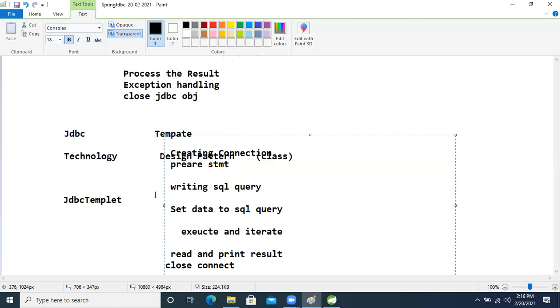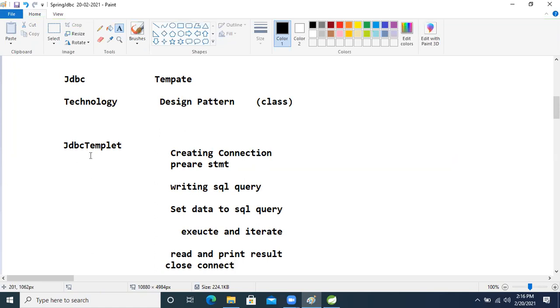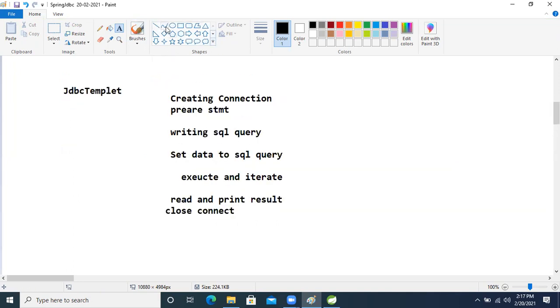Okay, so what is that? Spring people recognized it. JDBC template, right? The Spring framework said that, from here to here, come, let's see. Loading the driver, creating the connection, and preparing the statement, right? Creating the connection, preparing statement, and writing the SQL query.